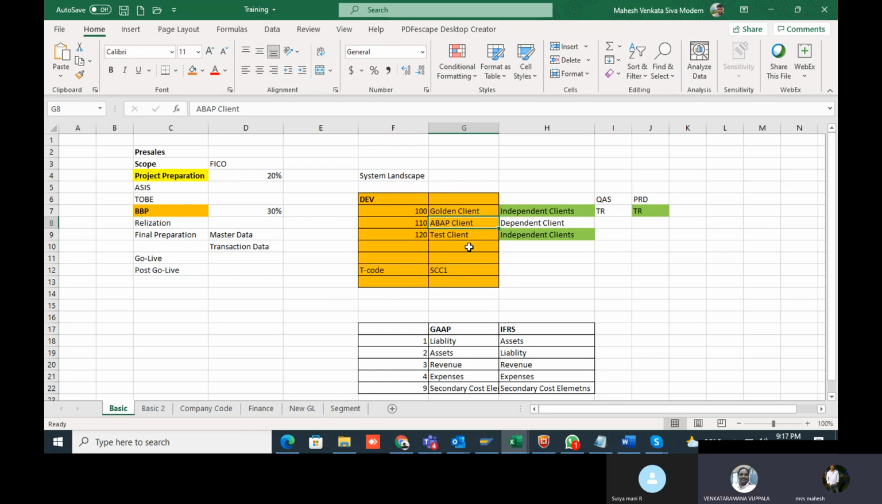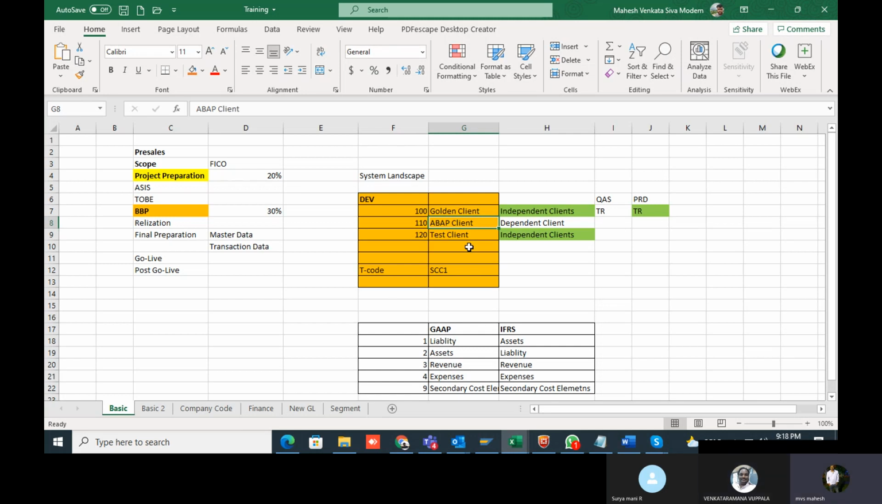Coming to the changes you have made, they have to move to the quality system, right? In the quality system, we always give access to the users, because user acceptance testing is done in the quality system only. Once they have tested, then only we move the changes to production. Till that time, it will stay in quality. The changes made in the development system move to the quality system based on your transport request.